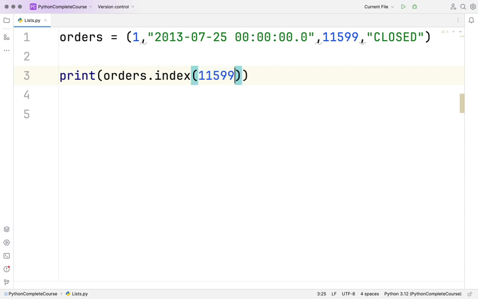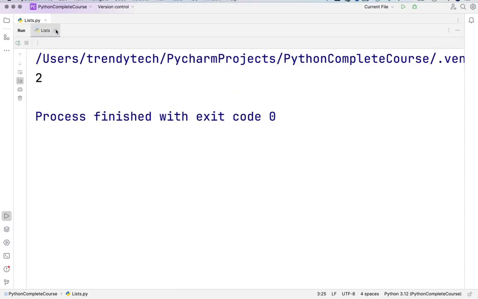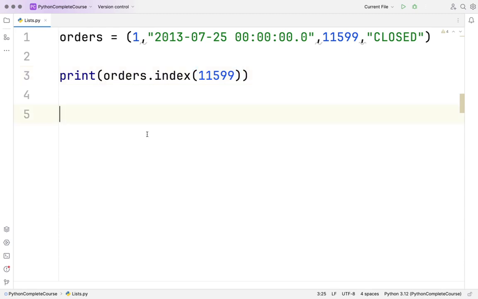11599 should work, because we are not doing any manipulation here. We are not doing any change here, right? So definitely it should work. So it's a good enough idea for you to be aware of what functions would work for your list, what functions would work for your tuple, right?